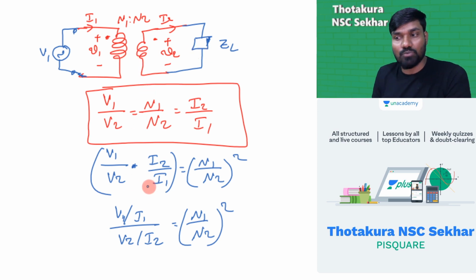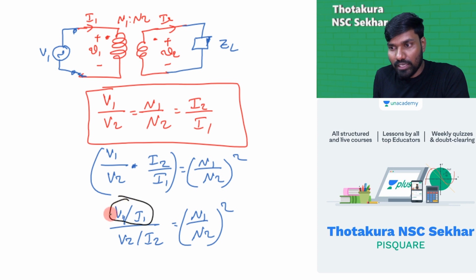How it is affected is what we want to see here. What is the impedance seen at this side? Simply, V1 by I1 is the impedance. V1 by I1 is the input impedance. Just basics, Ohm's law. V1 by I1 is the input impedance.